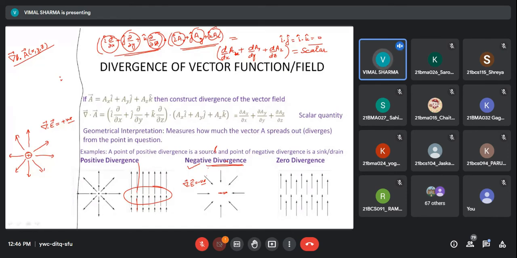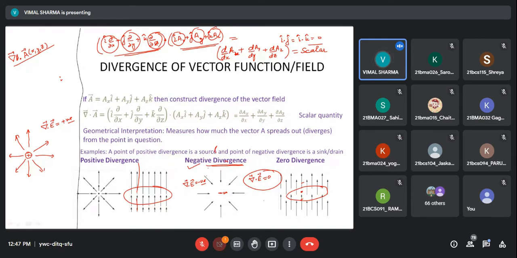And for zero divergence, you can see that whatever is flowing in is also flowing out. So convergence and divergence, at this point you can see this field is flowing in and this field is flowing out, and they are equal, uniform fields. So divergence is balanced by convergence. So when we say that this is 0, flux is 0.